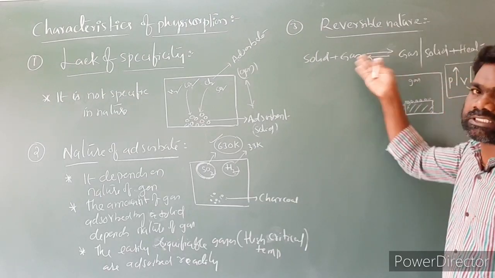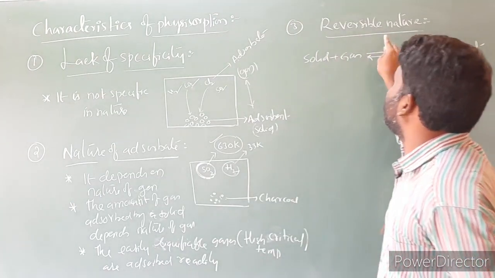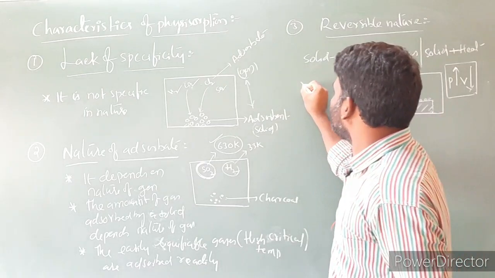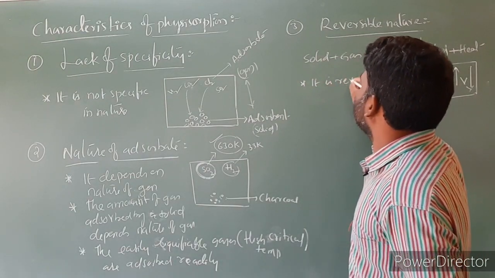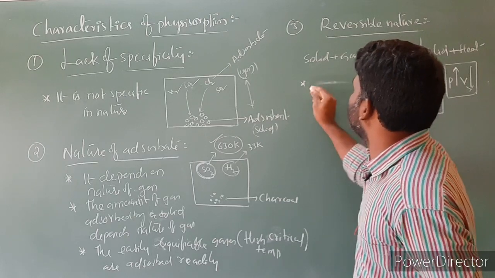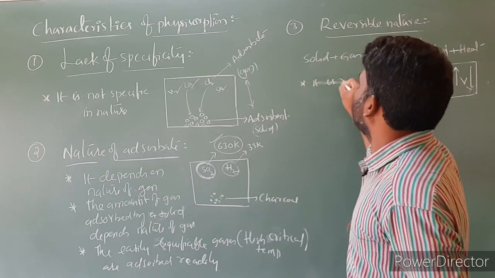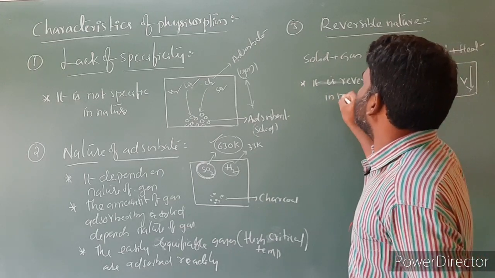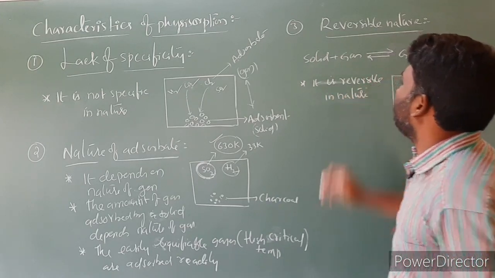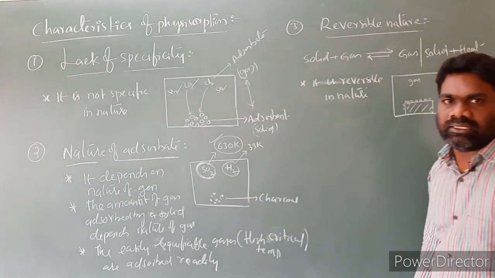So it is reversible in nature. Simply, physical adsorption is reversible in nature.